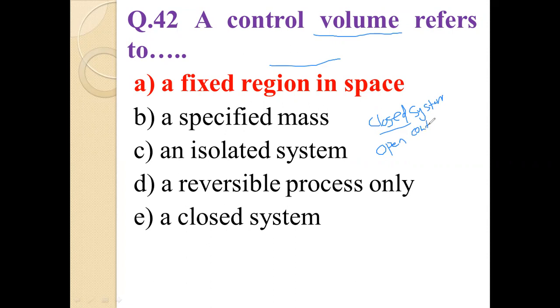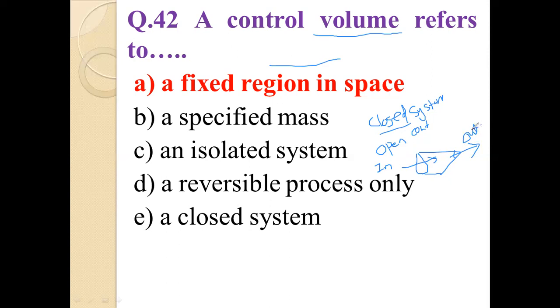Control volume is a fixed or identifiable region in space through which fluid flows. Let us suppose this is the region of the universe, fixed, from which fluid flows. Let us suppose this mass of fluid comes inside this region and goes outside from the region. This is known as a control volume, friend.